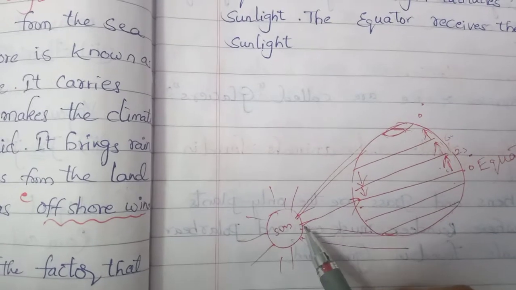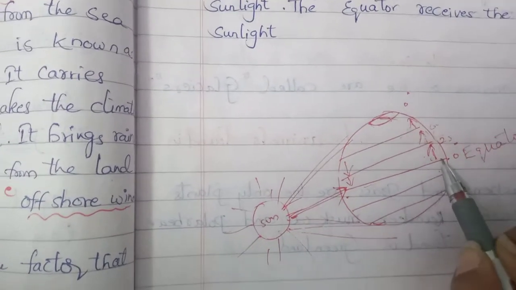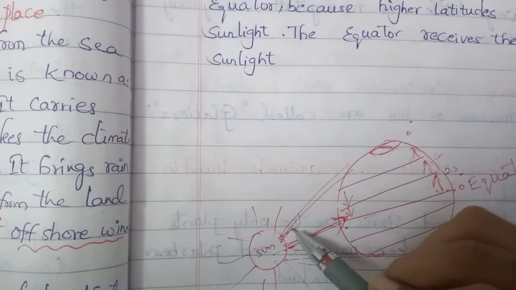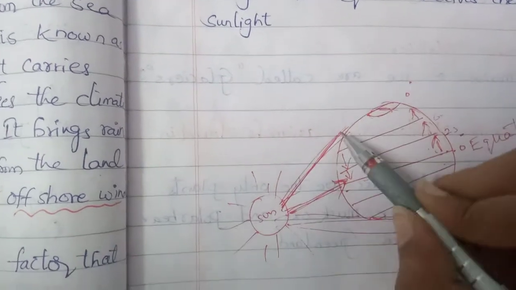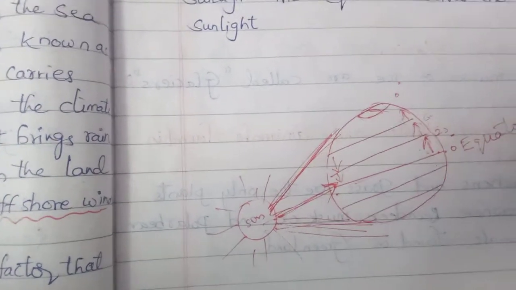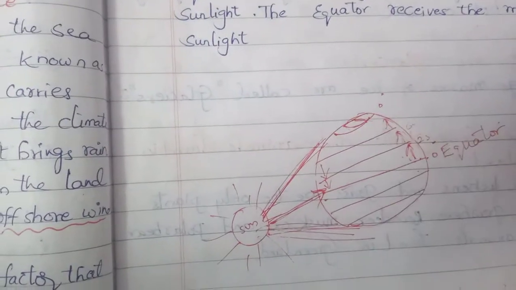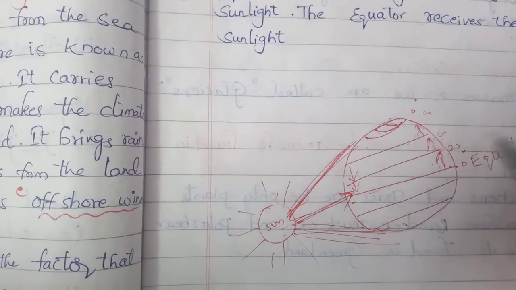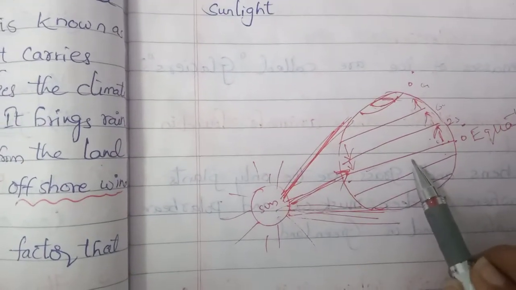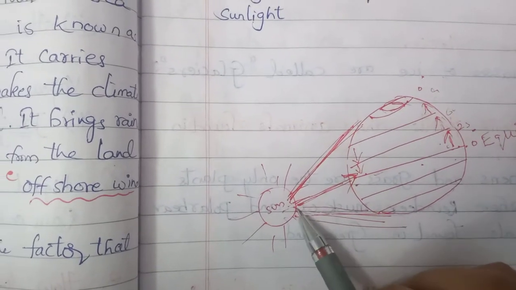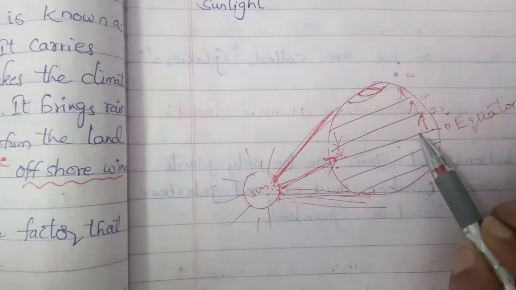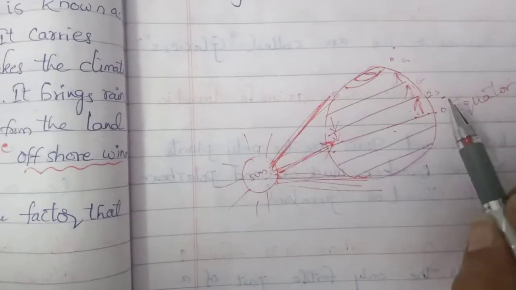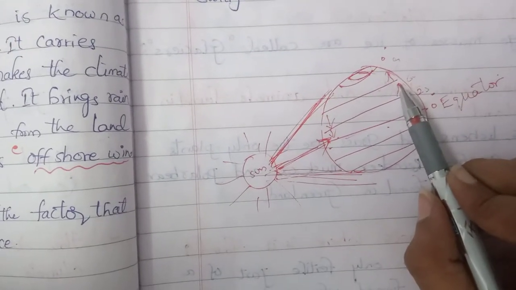Children, sun rays will fall directly on the equator, and on higher latitudes the rays will fall in a slanting position. See children, this is slanting position. On higher latitudes like 66 degrees, 70 degrees, 90 degrees, the rays fall slightly slanting, but coming to the equator, the sun rays fall directly. That's why the equator gets more heat. When we go near to the equator, we get more heat and more sweat. When we are away from the equator, the temperatures decrease.